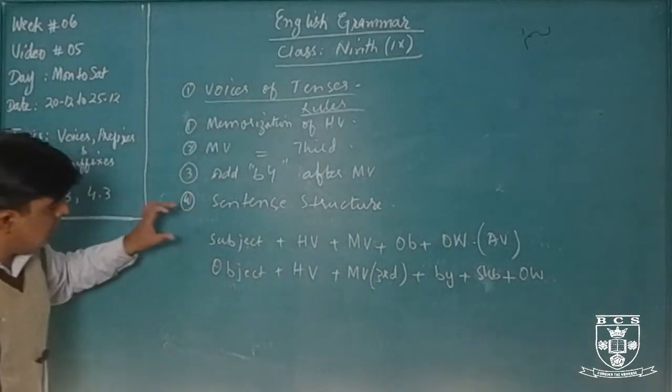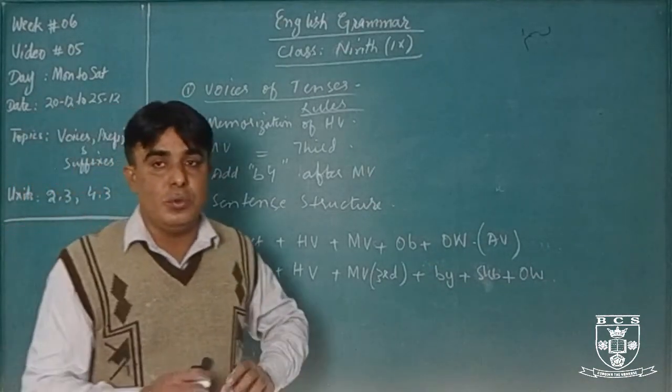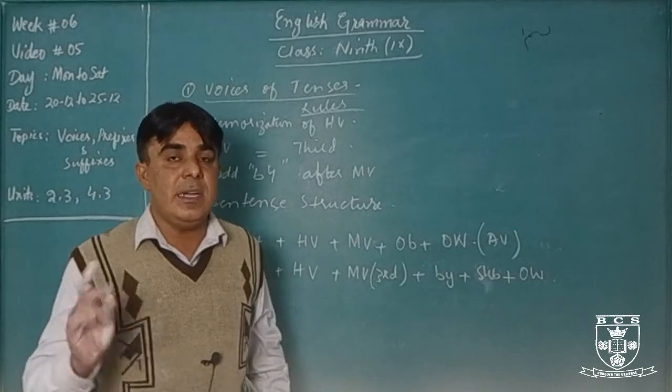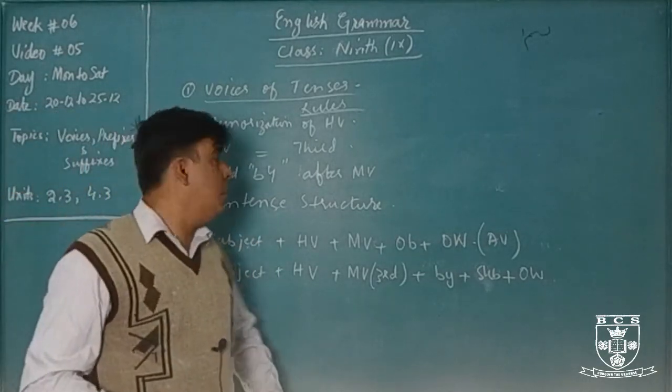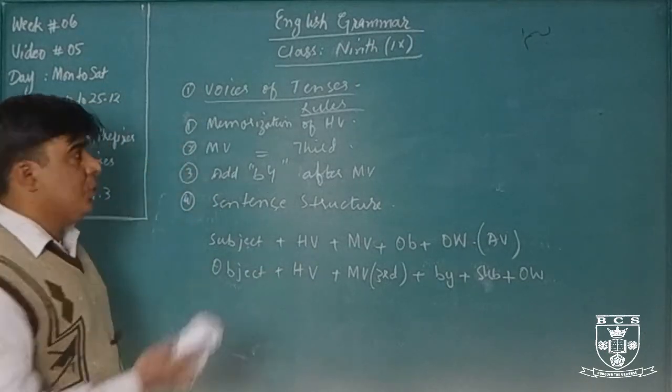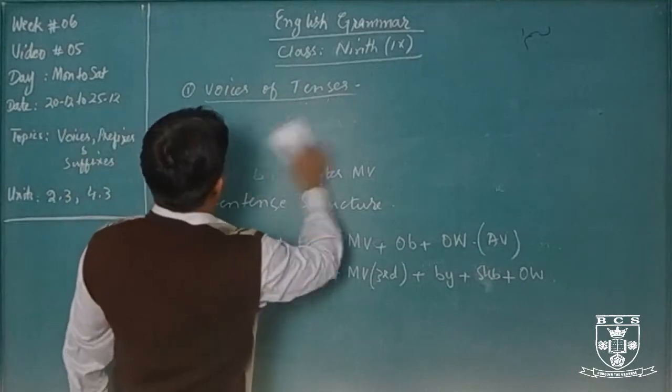Okay, you have to understand the sentence structure of both active voice and passive voice. These are the rules you have to memorize. Keep in mind the rules of these voices of tenses.